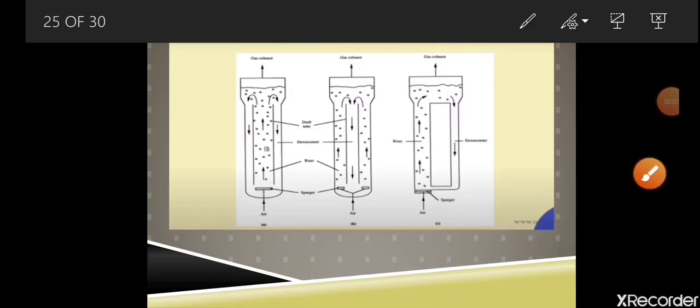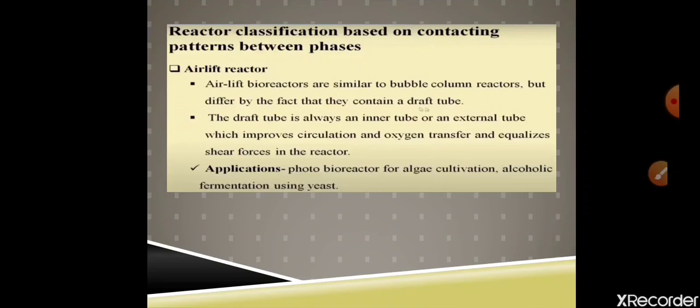So if the shear force is less, then it will be good for some of the organisms to grow, particularly plant cells. So it has different applications, like in photobiological processes. Also it is used in plant cell growth for the scaling up of the plant cell.